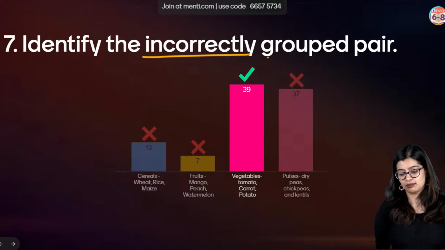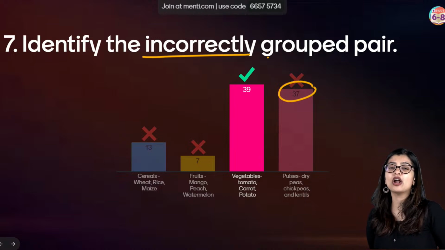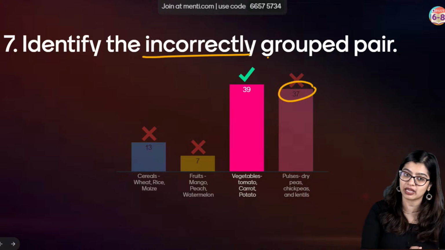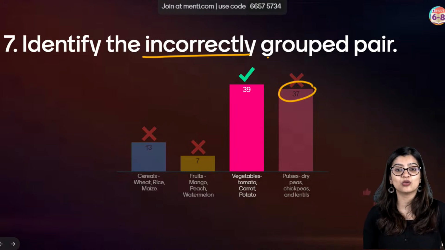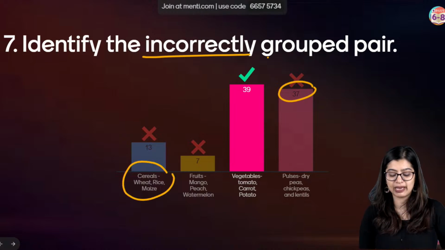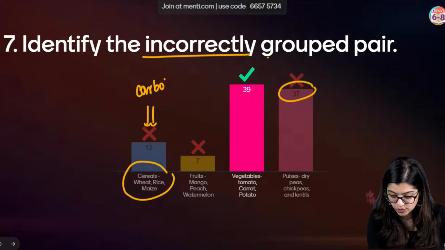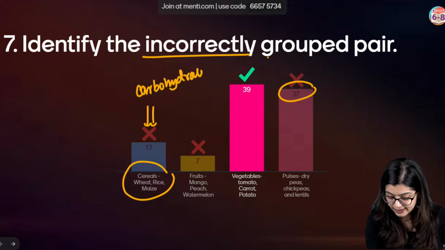Very good. Although many of you got confused here, those of you who did not pay attention to my explanation in the previous question are the ones who got confused in this one, right? Now cereals: we have rice, maize, wheat. We just discussed, they all come under this category because they are rich sources of carbohydrates, right?